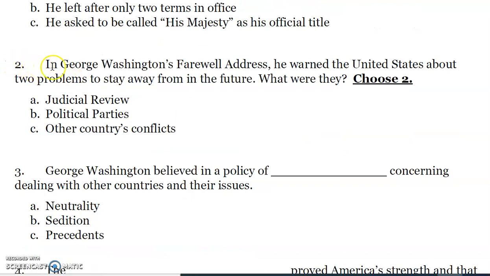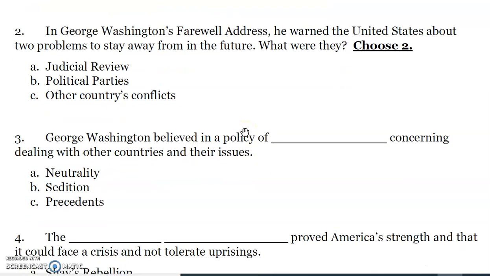Number 2. In George Washington's farewell address, he warned the United States about 2 problems to stay away from in the future. What were they? So choose 2 of them. So what were 2 things Washington warned about? A. Judicial review. B. Political parties. C. Other countries' conflicts or wars. What did Washington warn about?